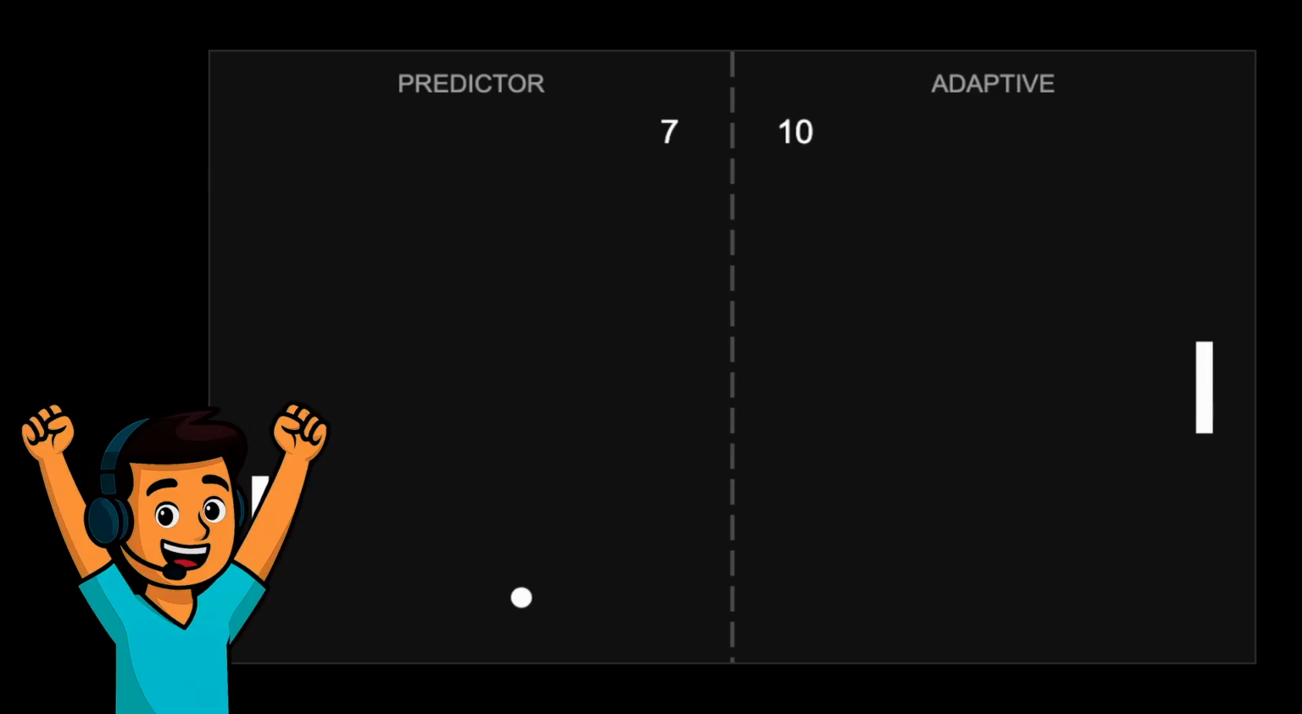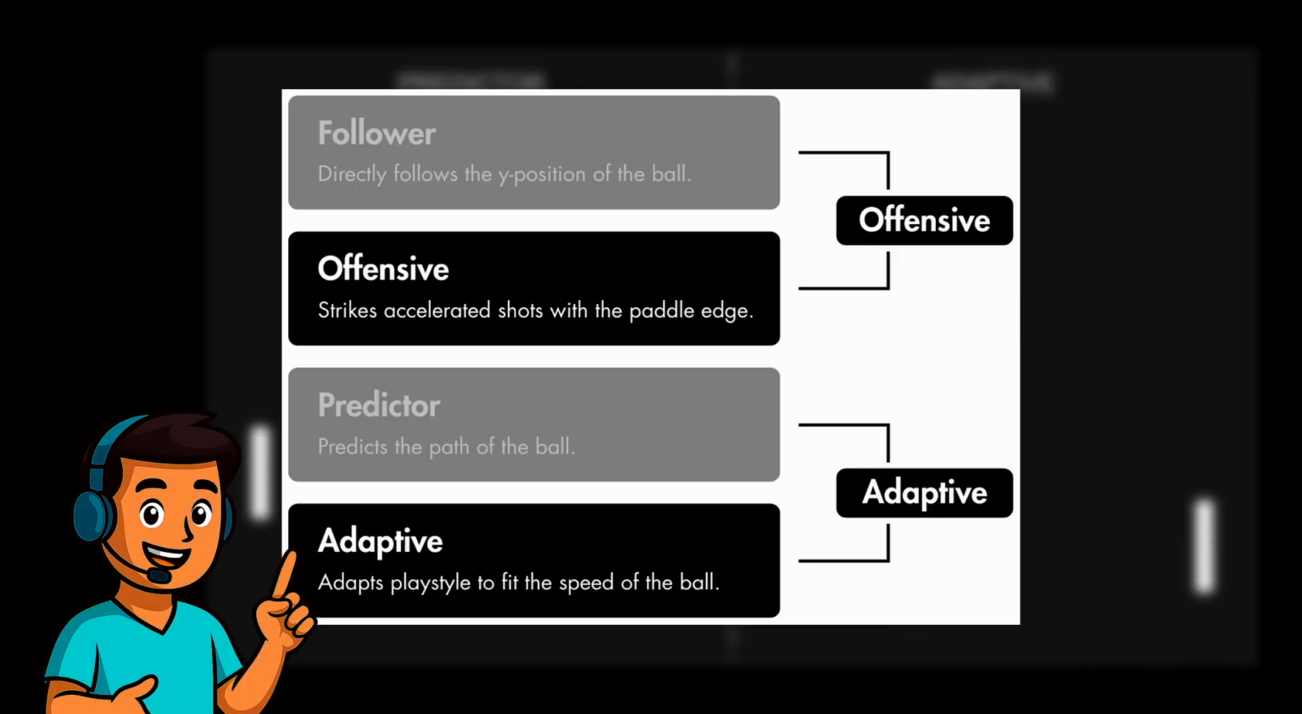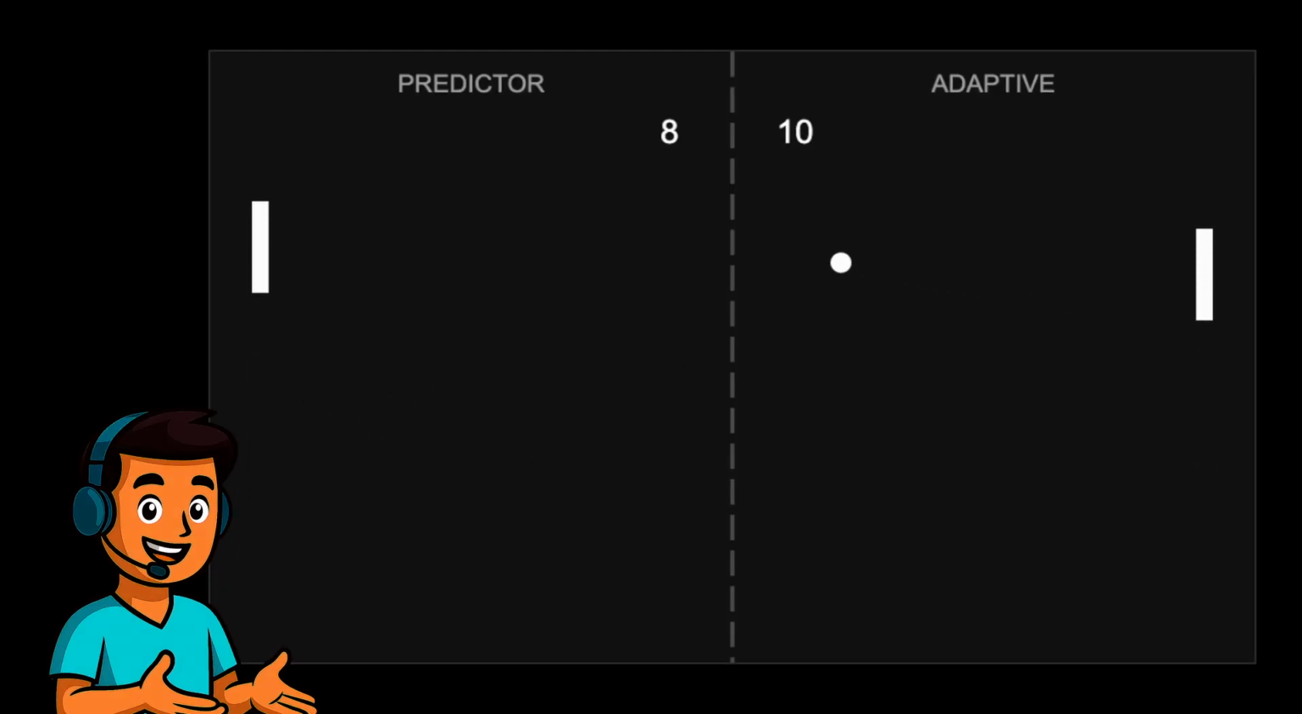And we have a winner. The adaptive AI barely squeezed out a win, and it was a much closer match than the previous one. Although the Predictor AI lost, it certainly put up a valiant effort. Now, let's move on to the finals, where the two winners will go at it head-to-head in a best of 3.